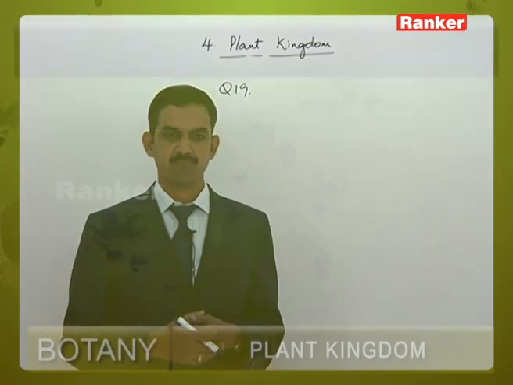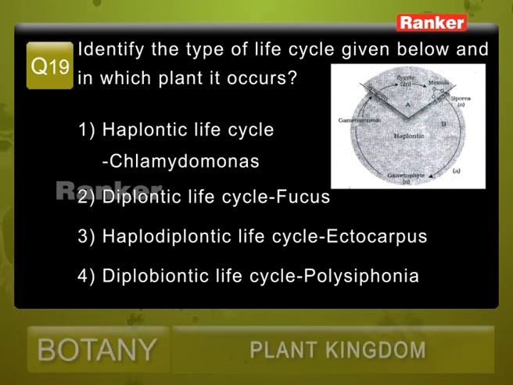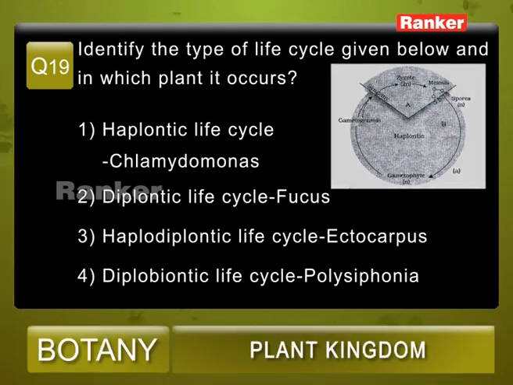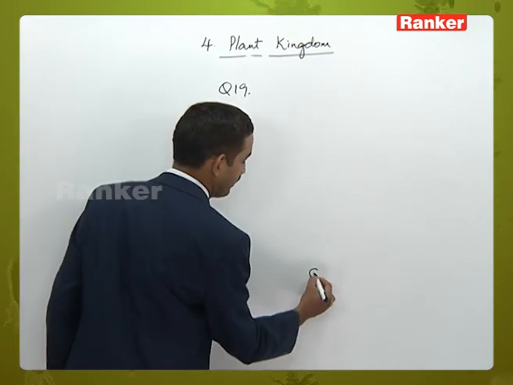Question number 19, identify the type of life cycle given below and in which plant it occurs. The given options are: 1. Haplontic life cycle, Chlamydomonas. 2. Diplontic life cycle, Fucus. 3. Haplodiplontic life cycle, Ectocarpus. 4. Diplobiontic life cycle, Polysiphonia. So the life cycle that is given here, it is